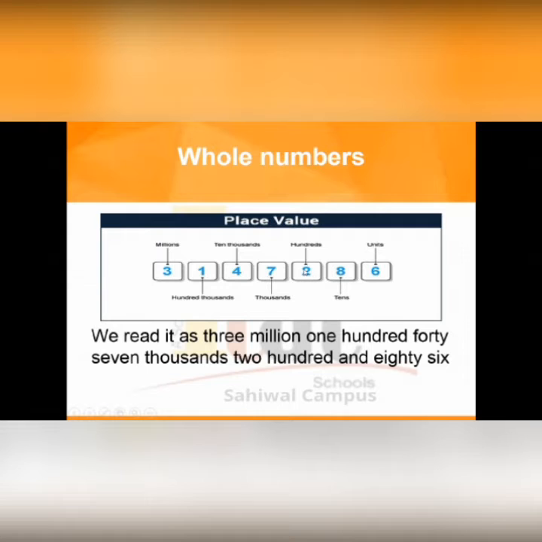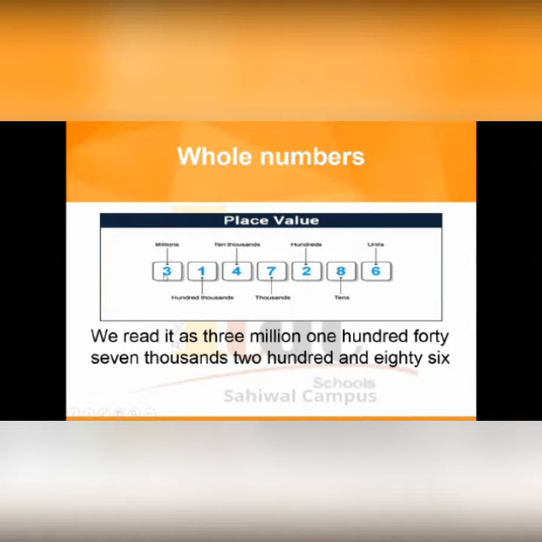Now the second number is 2. So this is 0, this is 0. So it becomes 200. Now this is 7, and after 7 we have 3 zeros, so it becomes 1000. Now this 4, now we have 4 zeros, so it becomes 10,000 place value, but here is 40,000. Now this is 1, and after 1 we have 5 zeros, so it becomes 100,000.